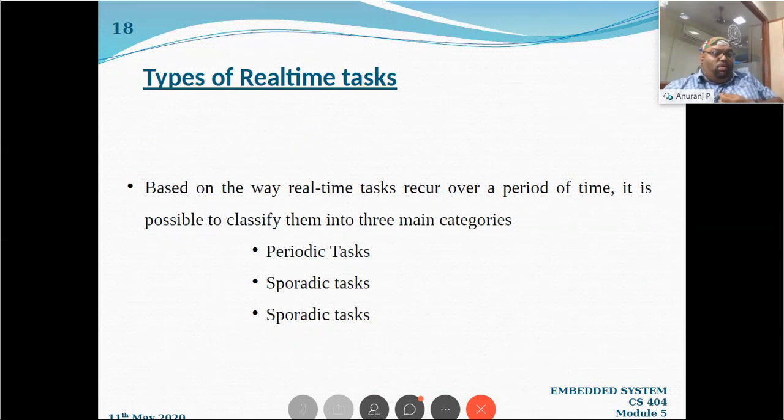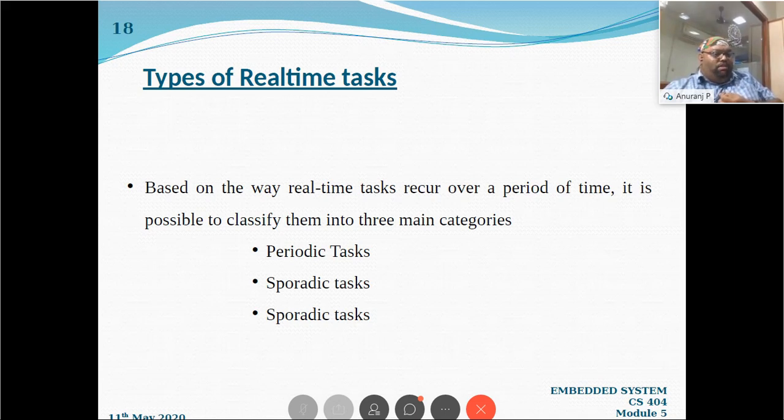Now the important topic of this session. Based on the way real-time tasks occur over a period of time, it is possible to classify them into 3 main categories. You will hear about these task names. There are 3 types of tasks: periodic task, sporadic task, and, I made a mistake, the third one is aperiodic task, right?